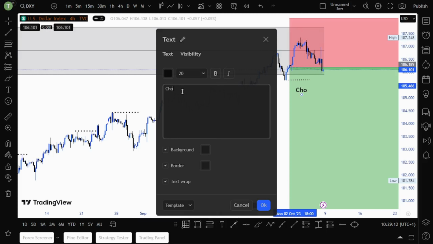So that is where we will be waiting for a change of character. Once we get a change of character, a pullback, and then we sell.